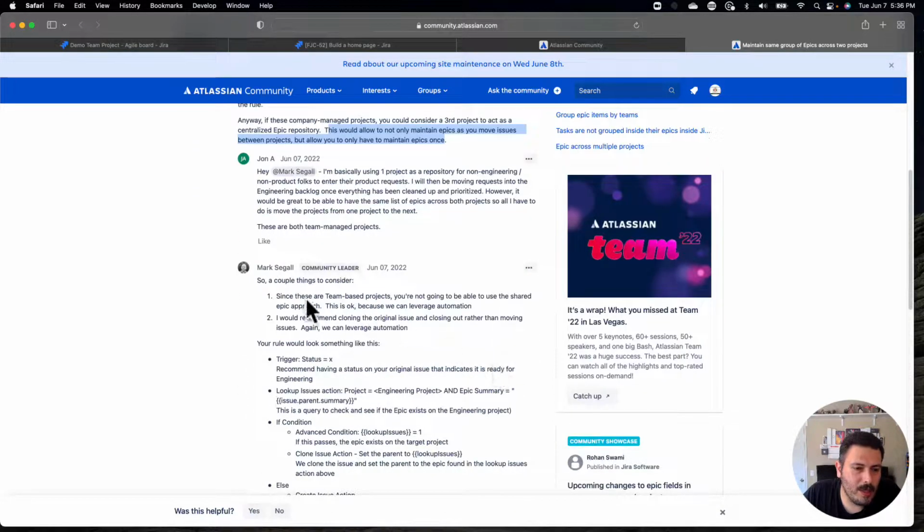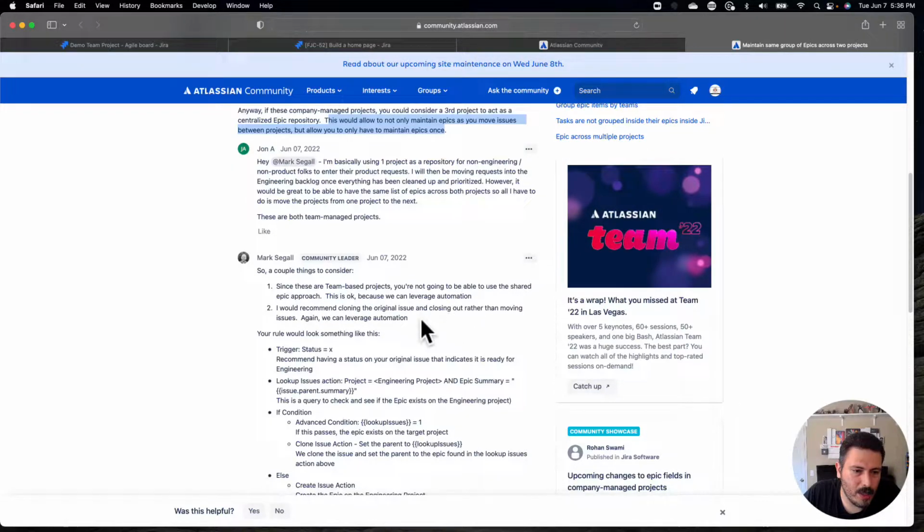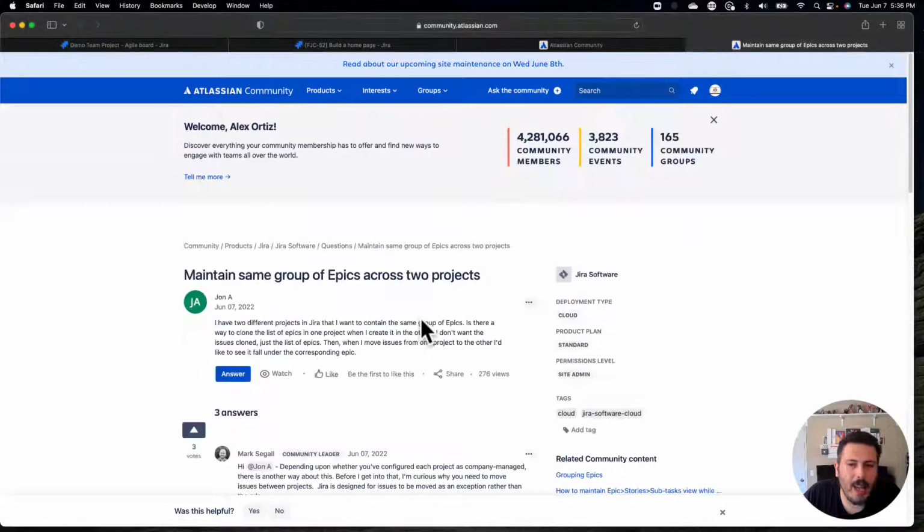So, some things to consider. "Since these are team managed projects, you're not going to be able to use the shared epic approach. This is okay because we can leverage automation. I recommend cloning your original issue and closing it out rather than moving issues. Again, we can leverage automation." Yeah, this, I'm going to leave this one alone.